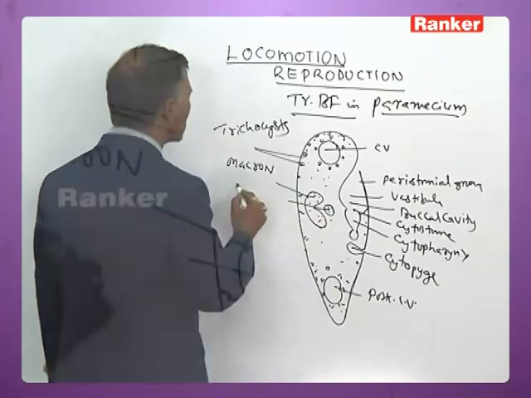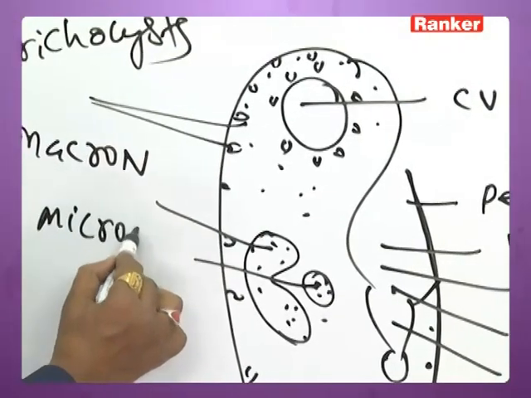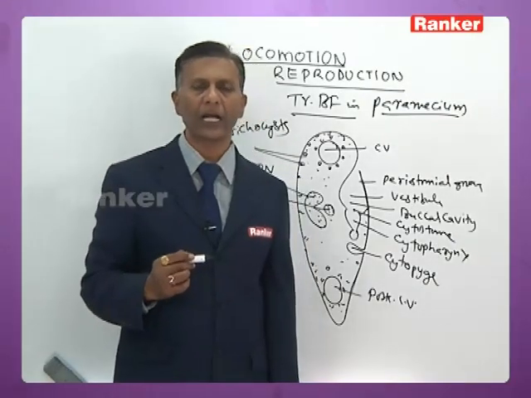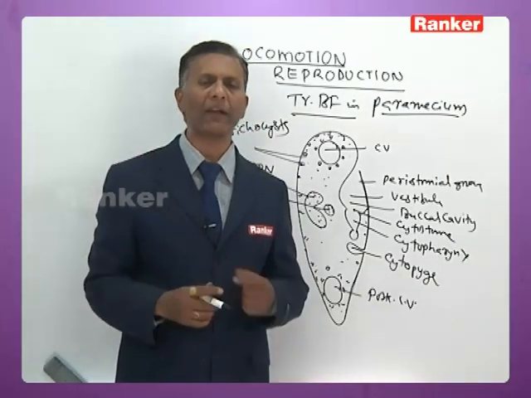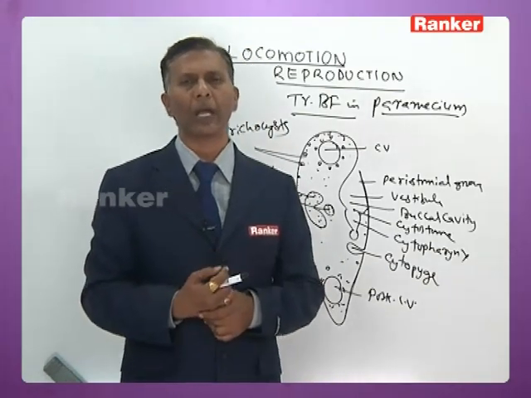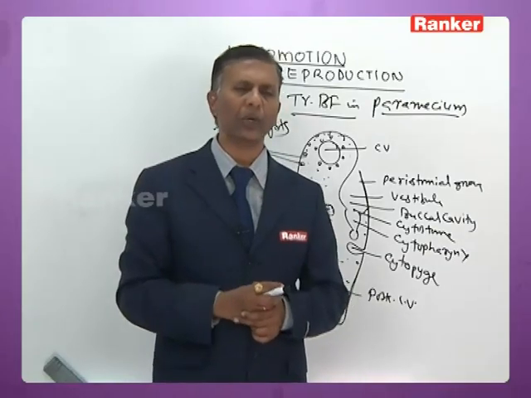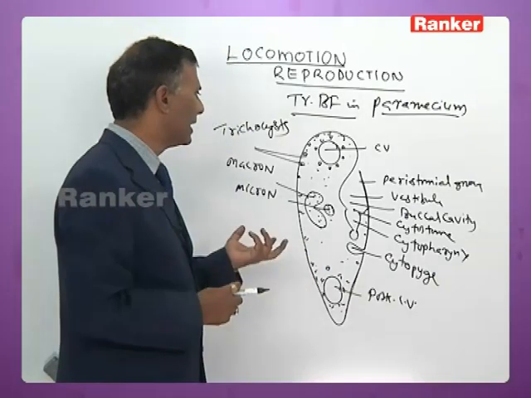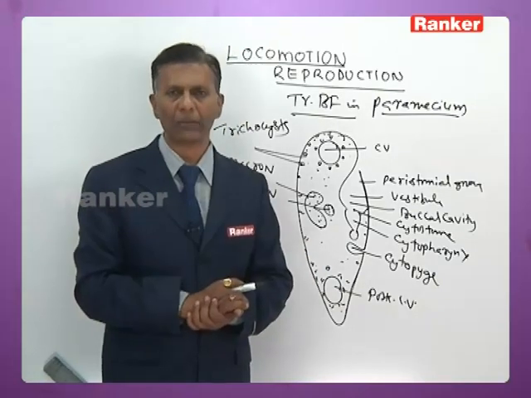The small one is called the micronucleus, also called the generative nucleus. It controls sexual reproduction. It divides by mitosis during binary fission, and by mitosis and meiosis during conjugation, that is, sexual reproduction. So these are the characteristics of Paramecium.